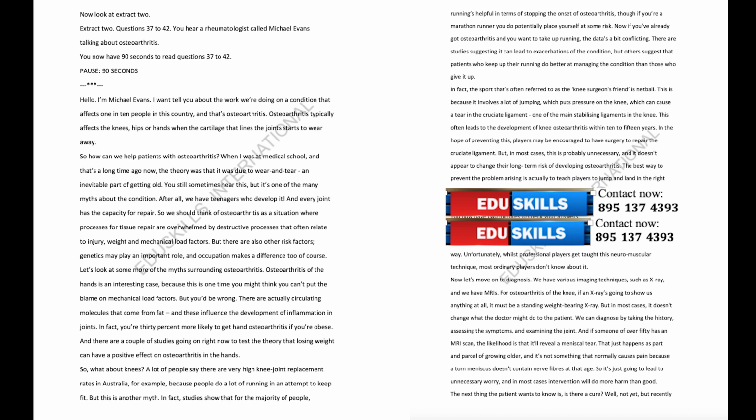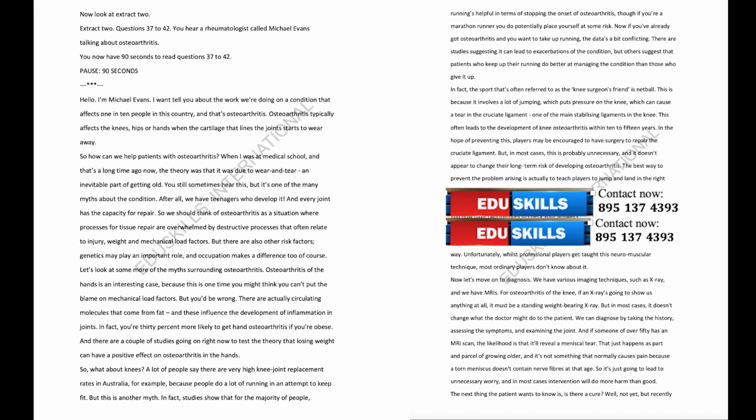So what about knees? A lot of people say there are very high knee joint replacement rates in Australia, for example, because people do a lot of running in an attempt to keep fit. But this is another myth. In fact, studies show that for the majority of people, running's helpful in terms of stopping the onset of osteoarthritis. Though if you're a marathon runner, you do potentially place yourself at some risk.